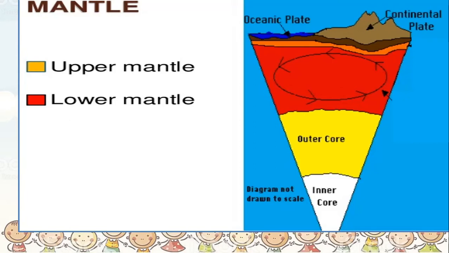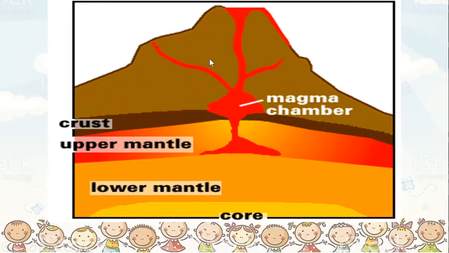So you have the mantle, which is the next layer of the earth, and see, this is the upper mantle here, and the lower mantle. So you can see the upper mantle is much thinner as compared to the lower mantle. So the mantle is divided into two parts, the upper mantle and the lower mantle. And there is one more thing about the mantle which is important, that there are many magma chambers in the mantle. Now these magma chambers are responsible for the magma or the lava coming out to the earth's surface during volcanic eruptions.